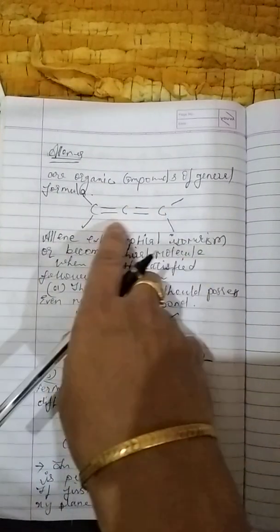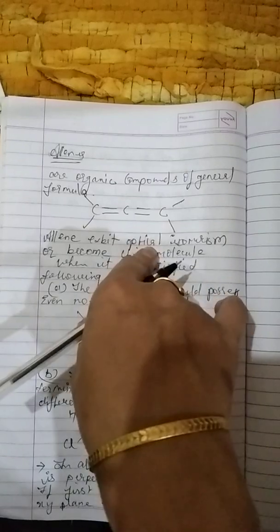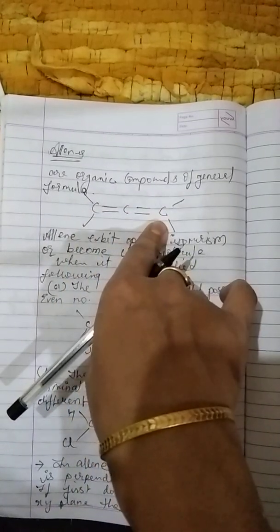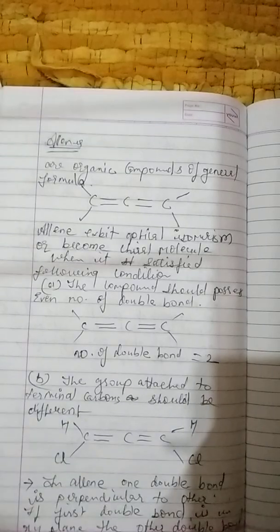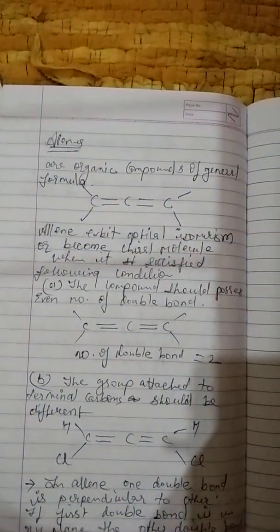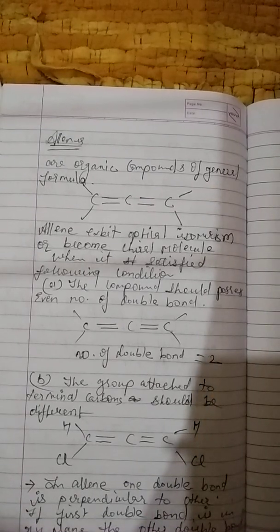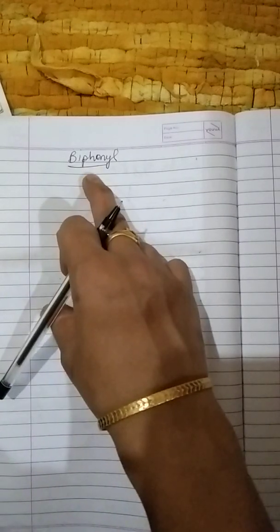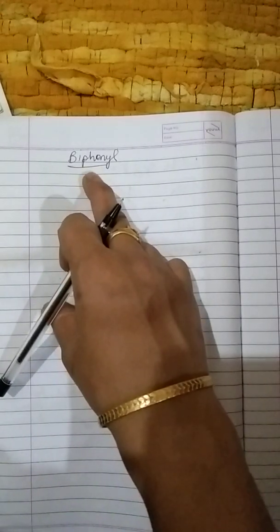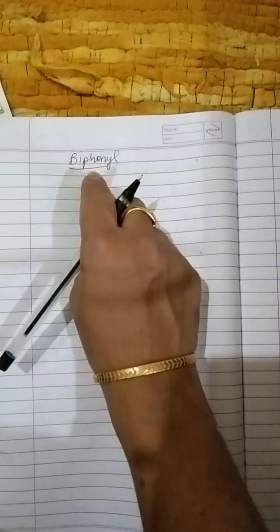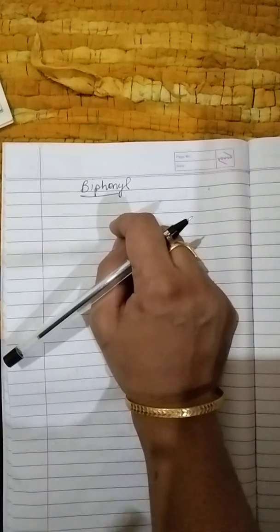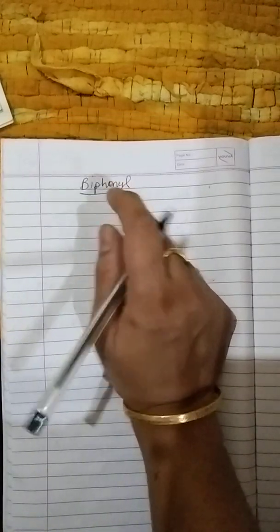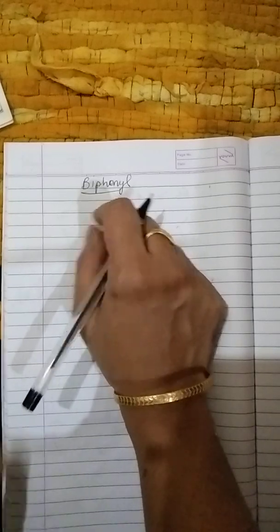And I told you that allene is a compound in which there is no chiral carbon, but the compound is still a chiral molecule, and it shows optical isomerism. It means it can rotate the plane of polarized light. The same thing we are going to learn in biphenyl also. Biphenyl is an example of the same thing: there is no chiral carbon, but the compound is still a chiral molecule.